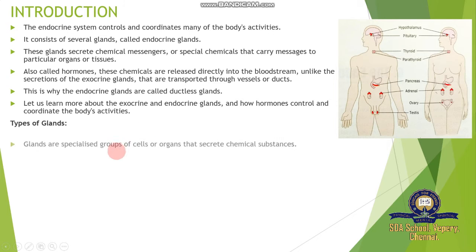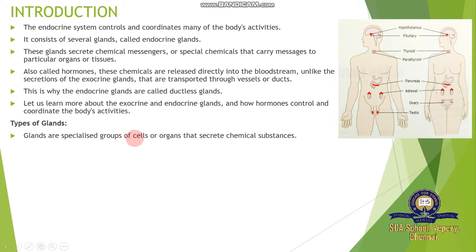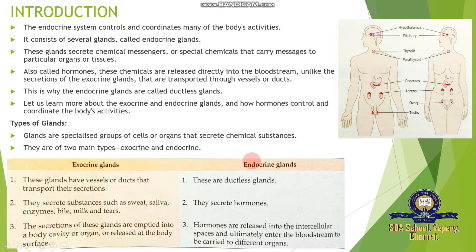The types of glands. Glands are specialized groups of cells or organs that secrete chemical substances. Okay, so glands are specialized groups of cells. Usually, hormone secreting cells are present in an organ that secretes chemical substances called hormones. There are two main types, exocrine and endocrine. And here is given the difference between exocrine and endocrine gland systems.